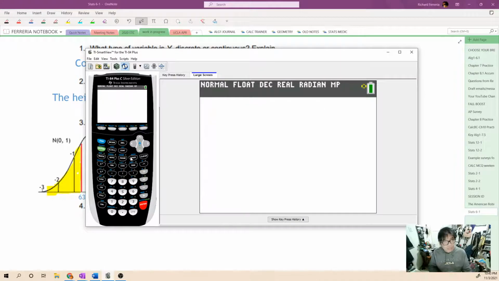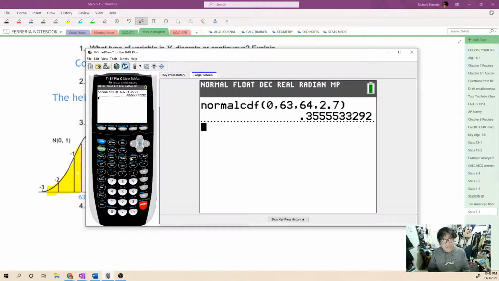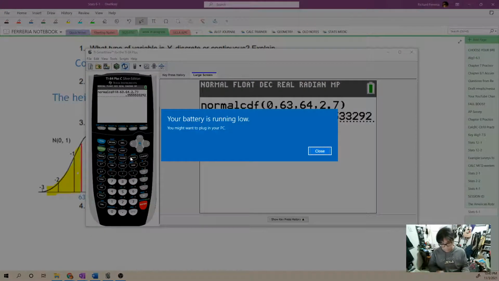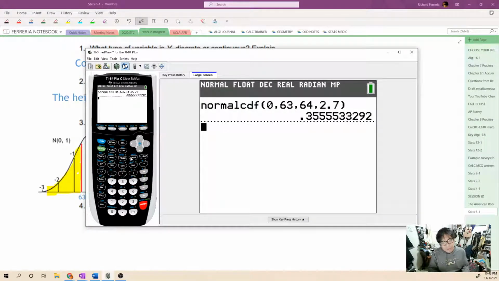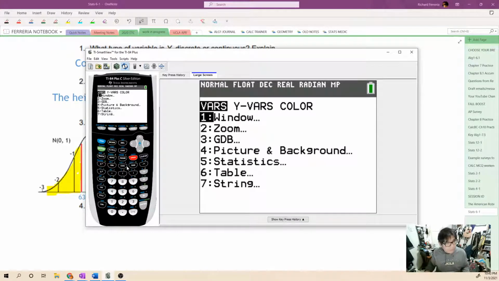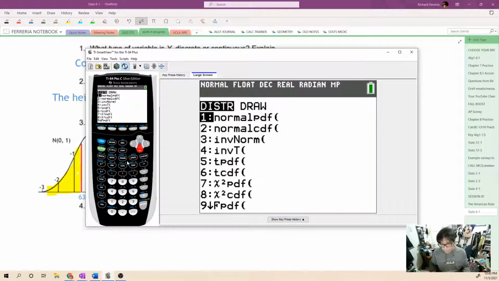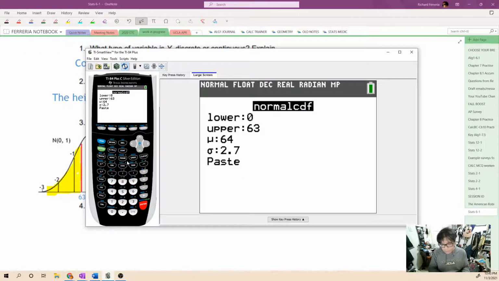We'll paste that together and give ourselves a probability of 0.3555. Now the other way to do this would be to use z-scores. So we're going to go from a z-score of -infinity, -1E99, to our z-score. What was our z-score?